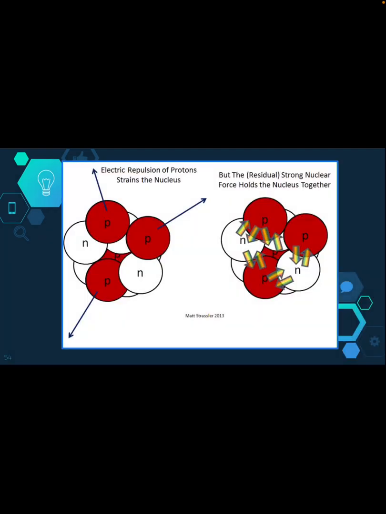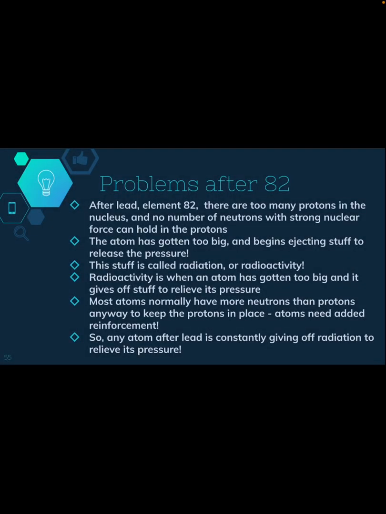Okay, so here's an example of kind of what that looks like. Without the neutrons, protons would be going all over the place. The neutrons are kind of holding those in. Okay, a couple other things. After lead, which is element 82, there's too many protons in the nucleus, so no number of neutrons with a strong nuclear force are going to hold in those protons. The atoms are going to be too big, so they start just ejecting stuff all over the place to kind of release the pressure. That stuff is called radiation or radioactivity.